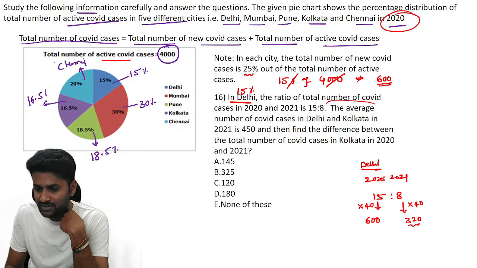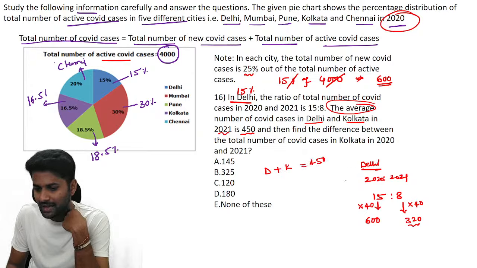The next information: the average number of COVID cases in Delhi and Kolkata in 2021 is 450. So the total value of Delhi and Kolkata is 900. You already calculated the 2021 Delhi data. Delhi is 320, so definitely Kolkata is 130.